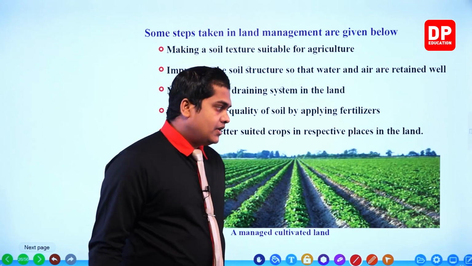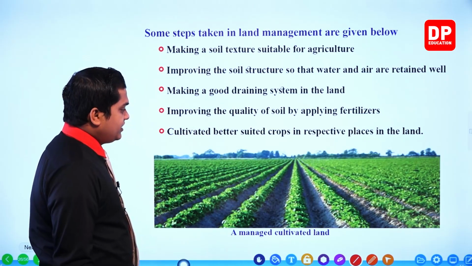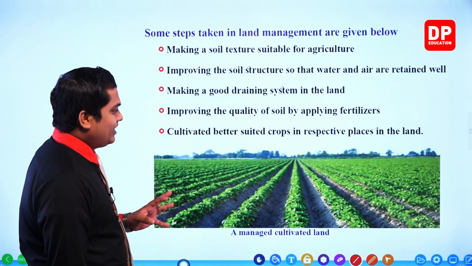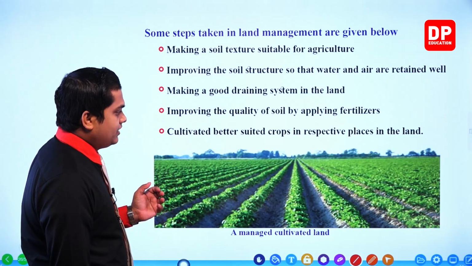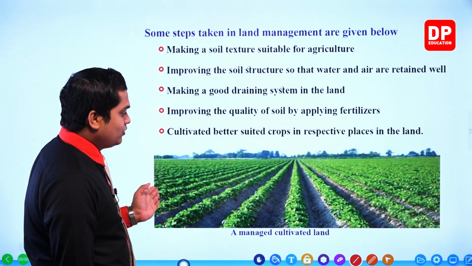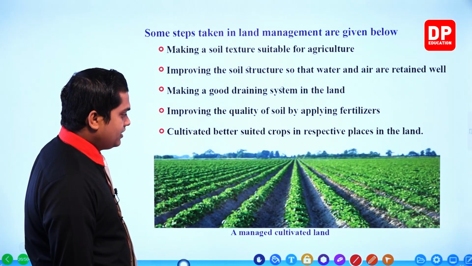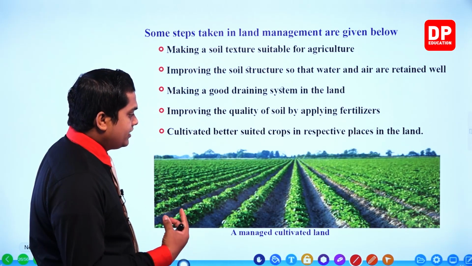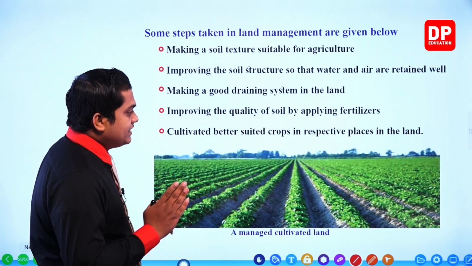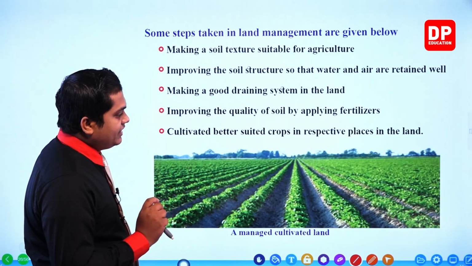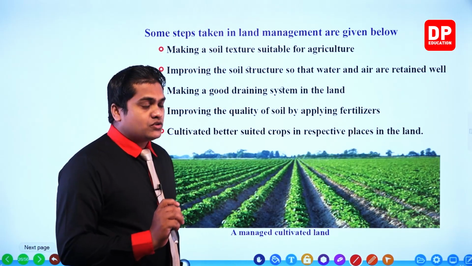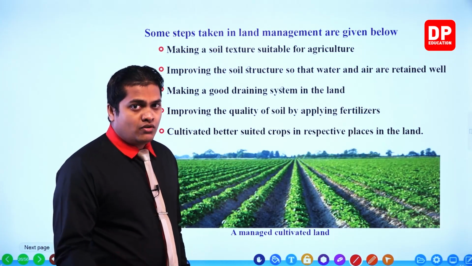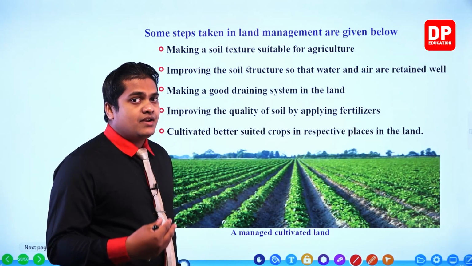Okay, right then. So within the figure, you can observe a managed cultivated land, my dear children. See, it's very pleasant to observe this kind of land. It has good maintenance. As you can see within the figure, it's showing a good nature, and it is well managed, my dear children. So these kinds of lands will definitely enhance the harvest. So by that way we can get more amount of harvest. Receiving more harvest means the land management has succeeded.